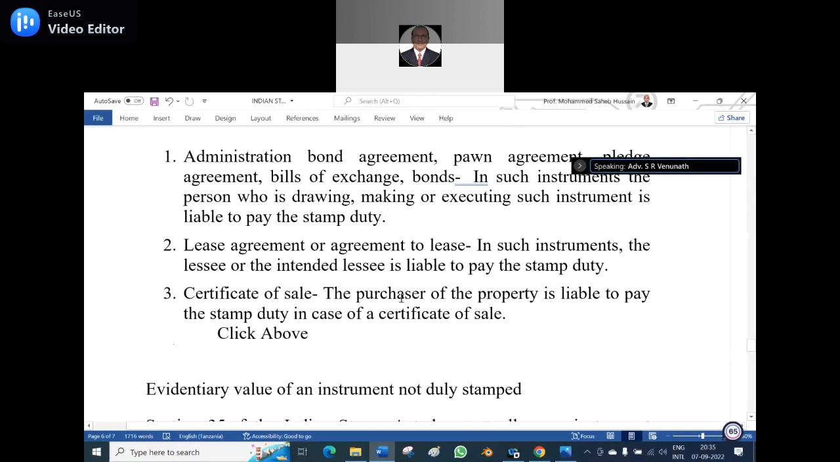Let me continue it. Number 3, certificate of sale. The purchaser of the property is liable to pay.